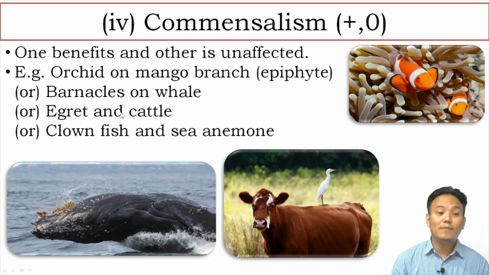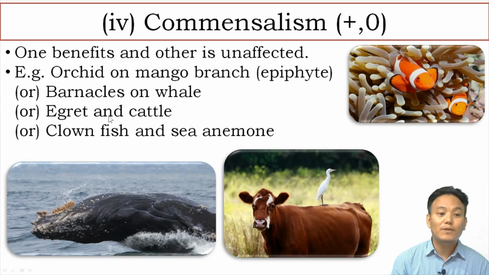Another common example is cattle egrets and browsing cattle. An egret is a small bird like this one. You might have seen them in the fields in India. They walk along with cattle. Here the cattle is unaffected, whereas the egret gets benefited. How do they get benefited? While the cattle move through the dense grass or thick foliage, they disturb the insects hiding in the foliage. And these birds can easily catch those insects with the help of the cattle. So here the egret is benefited, the cattle is unaffected. This is one example.